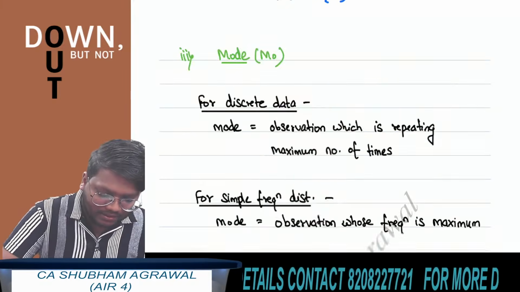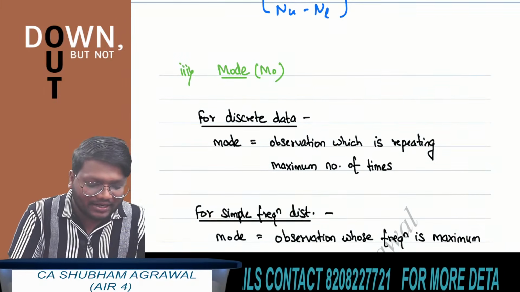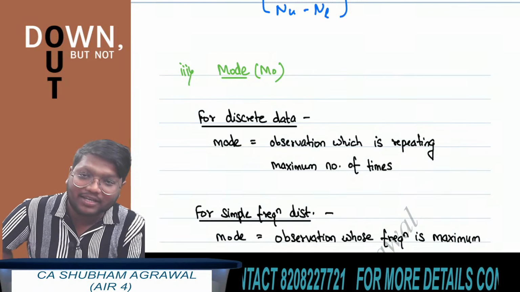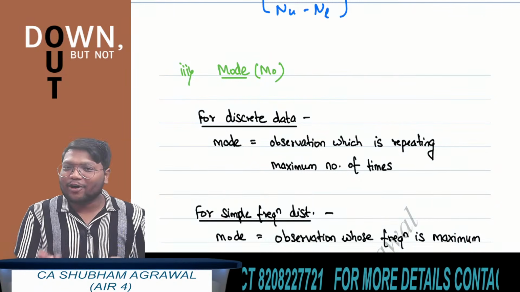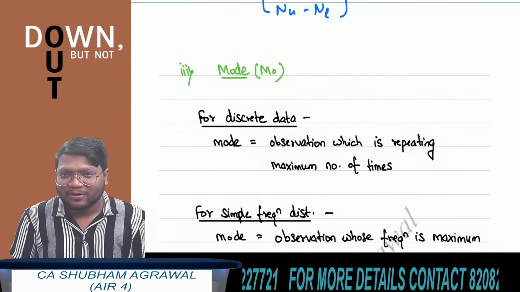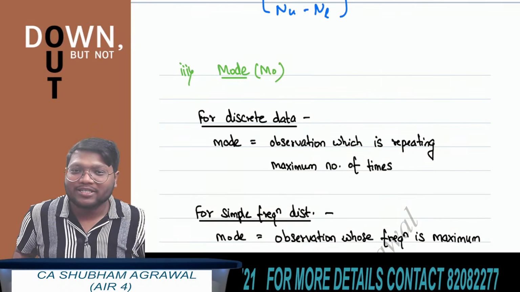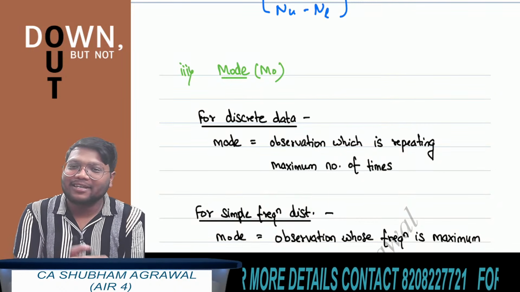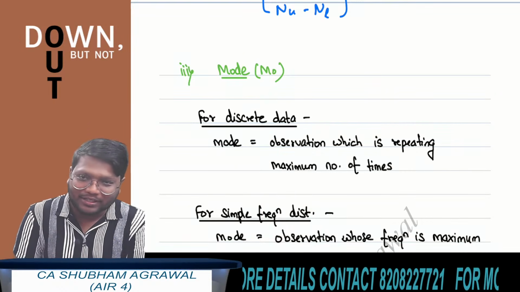Now we are moving to the next measure of central tendency, which is mode. It is the simplest of all the measures of central tendency because you can get the answer orally. For questions based on mode, if they give discrete data and ask us to find the mode, you can get the answer orally.